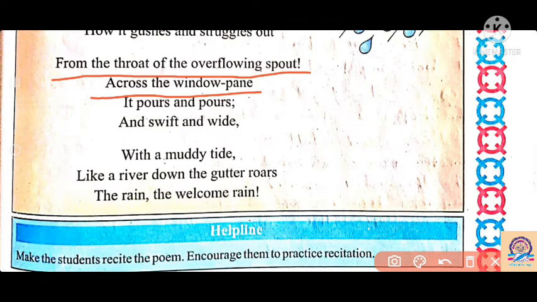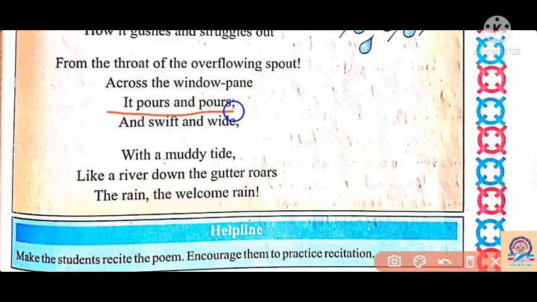So we can see here, it pours and pours the water, swift and wide, and all the places are covered with water. Each and every place is covered with water, and it brings heavy rain. So it pours and pours. It comes down with the heavy rain, with a heavy sound, swift and wide with a muddy tide. So we can say here.